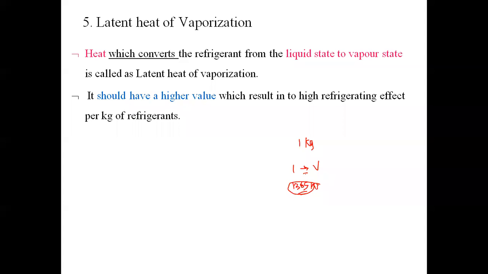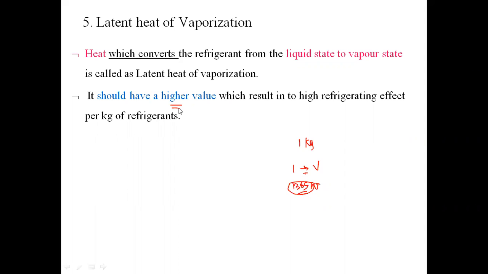To absorb the maximum amount of heat, if the latent heat of vaporization of the refrigerant is higher, then by passing a smaller quantity of refrigerant we can absorb a sufficient amount of heat. So while selecting the refrigerant, we have to select the refrigerant which has a higher value of latent heat of vaporization.